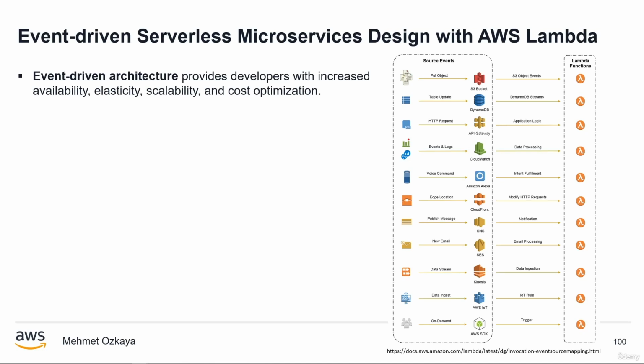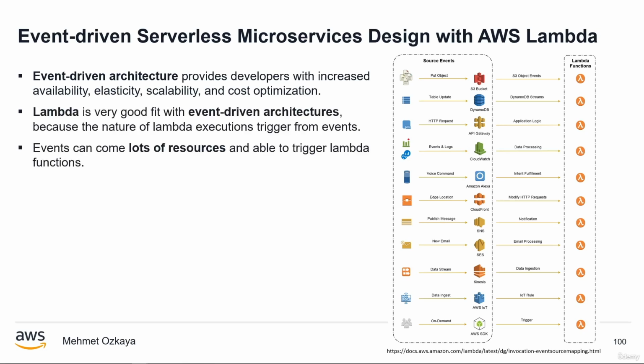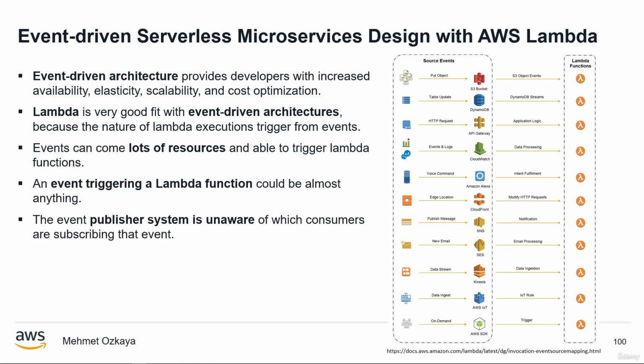With the rise of microservices and the cloud, event-driven architectures are becoming increasingly important for developers to understand. So AWS Lambda is a very good fit when developing event-driven architectures, because AWS Lambda executions are triggered by events. Events can come from lots of resources and are able to trigger AWS Lambda functions. The main purpose of an AWS Lambda function is to handle events.